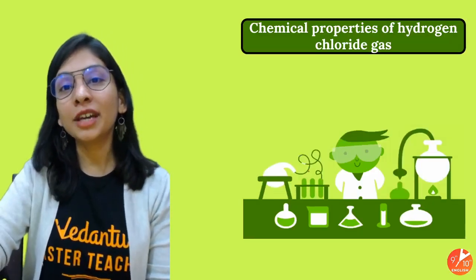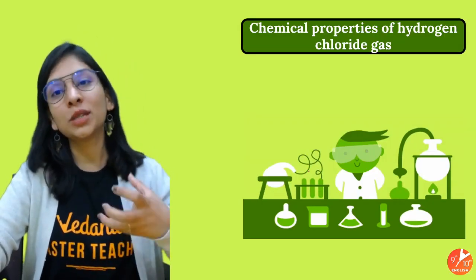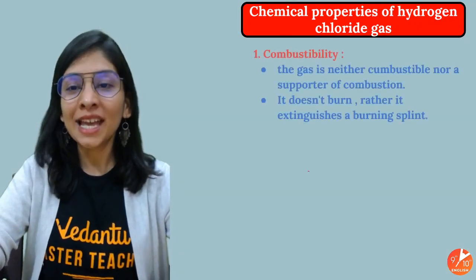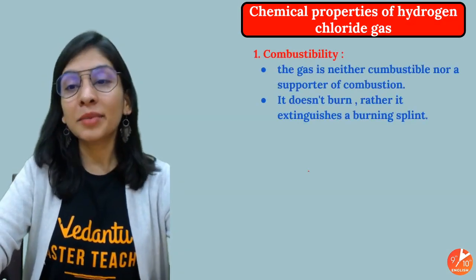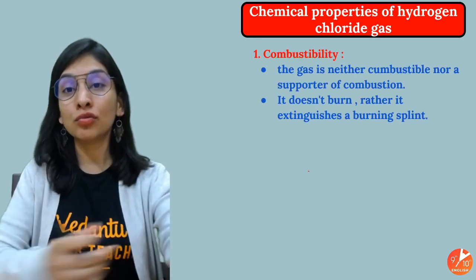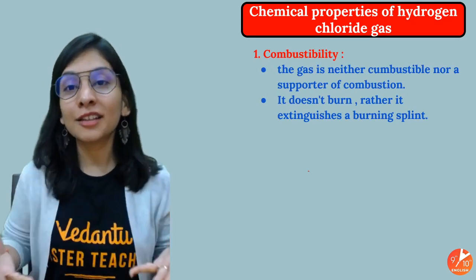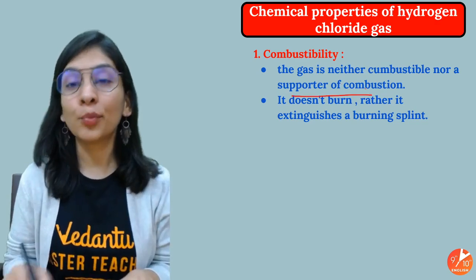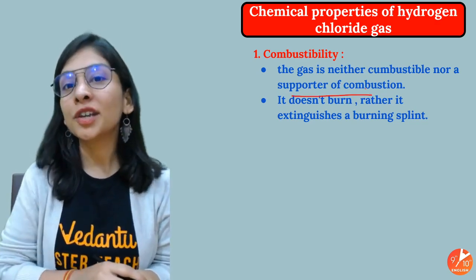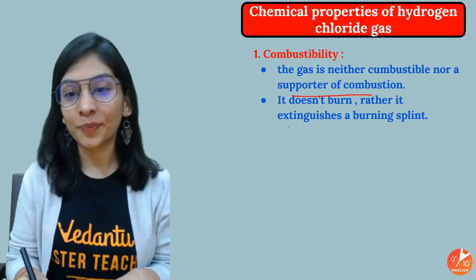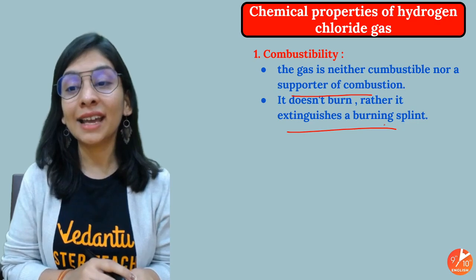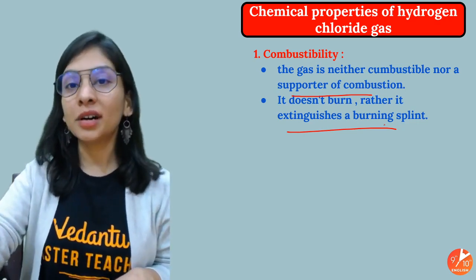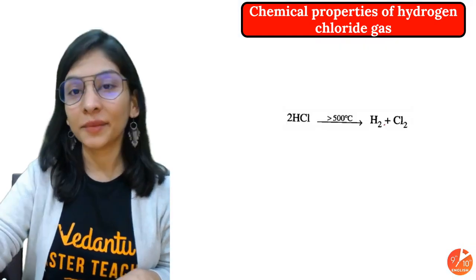We'll talk about the chemical properties of HCl, how it reacts with other substances. Quite important to know. The very first thing is combustibility, whether it is going to burn or whether in its presence something will burn. The gas is neither combustible nor a supporter of combustion. So no combustion will occur in its presence. It doesn't burn, rather it extinguishes a burning splint. As I said, it won't burn, but it can extinguish the fire.